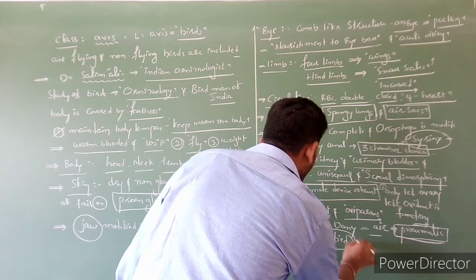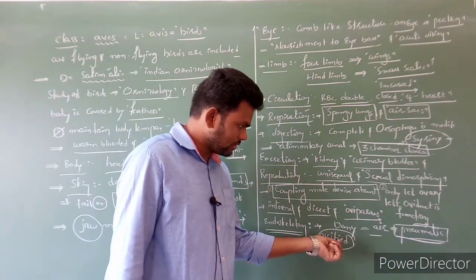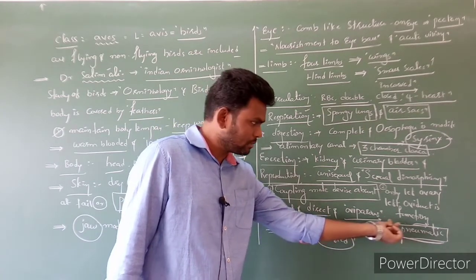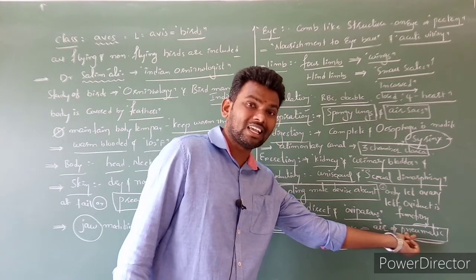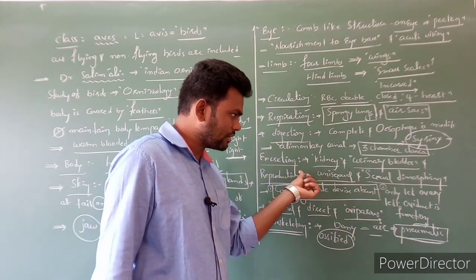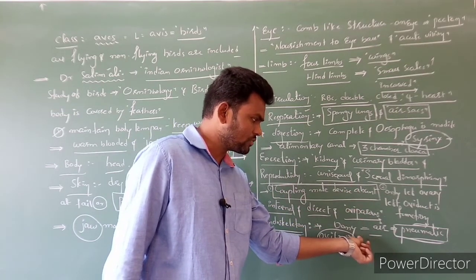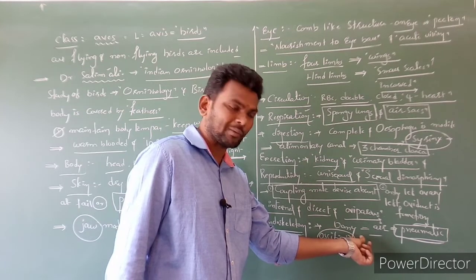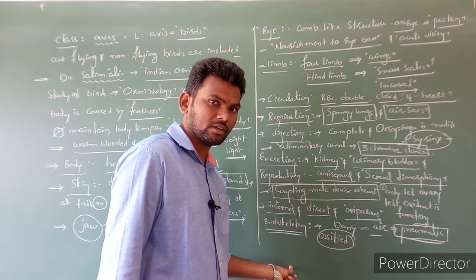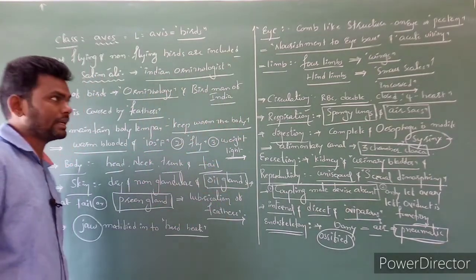Due to the presence of air bones, nothing but pneumatic bones, it can easily fly. So these all characters are here. These organs like bones are very lightweight. Clear? So which are useful for flying? For flying purpose, the organs are reduced. Clear? So this is actually the general characters of